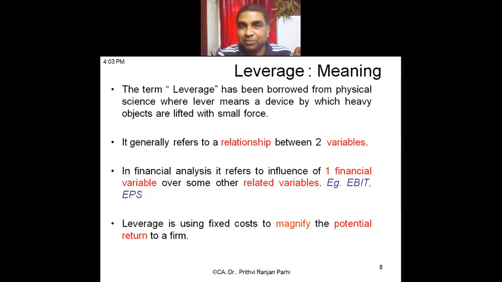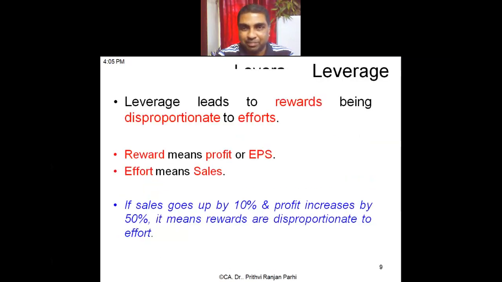And through introduction of that fixed cost, you are able to maximize your return. आपका रिटर्न बढ़ जाता है. ठीक है? If we introduce this leverage concept, if you try to lever our firm, introduce debt in the capital structure, what will we be getting? We will be getting disproportionate rewards.